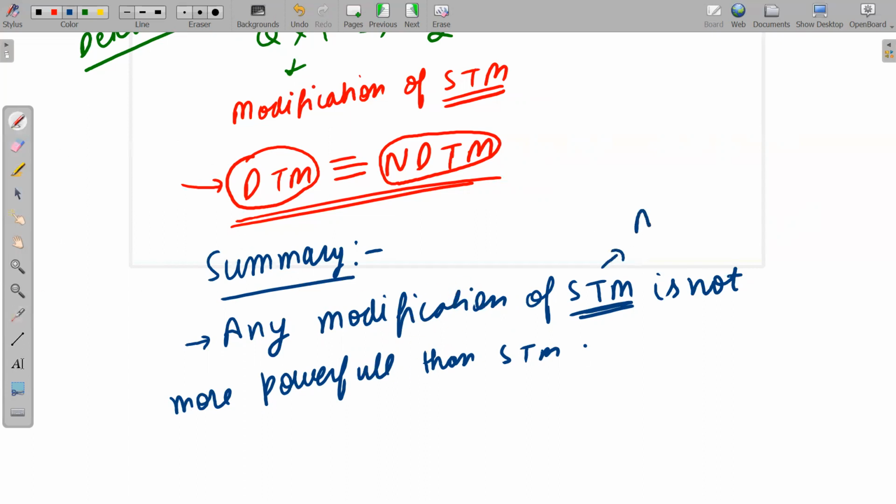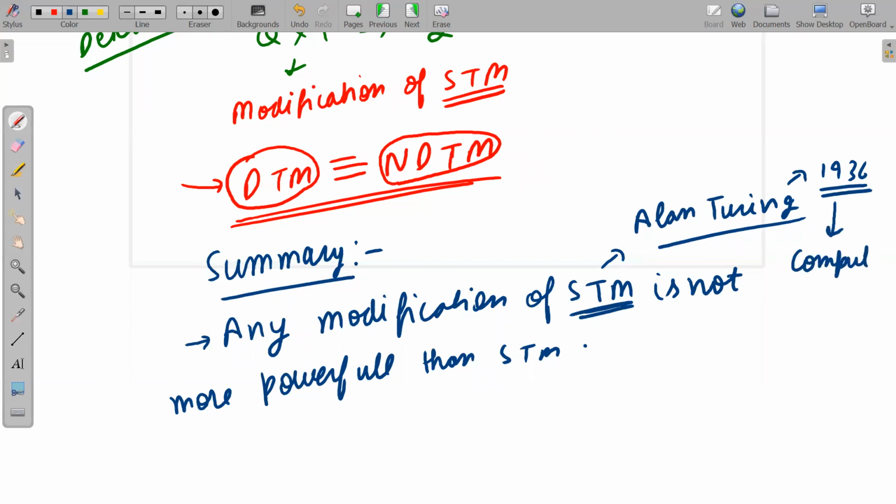Let me give you a brief introduction. The standard Turing machine was invented by Alan Turing in 1936, and he called that machine a computer. He called it a computer because nobody names a machine after himself, because it is a kind of arrogance.